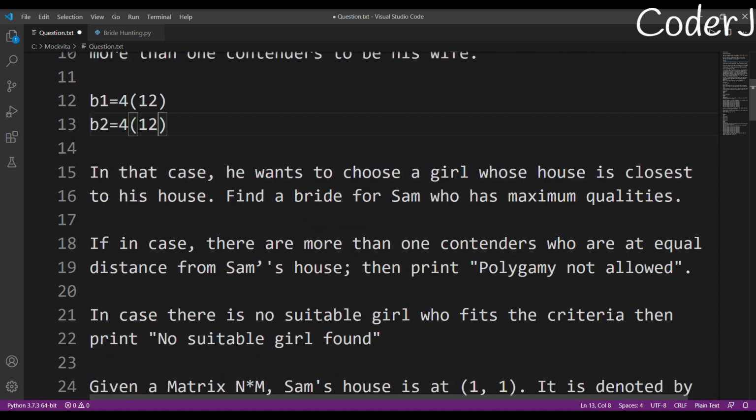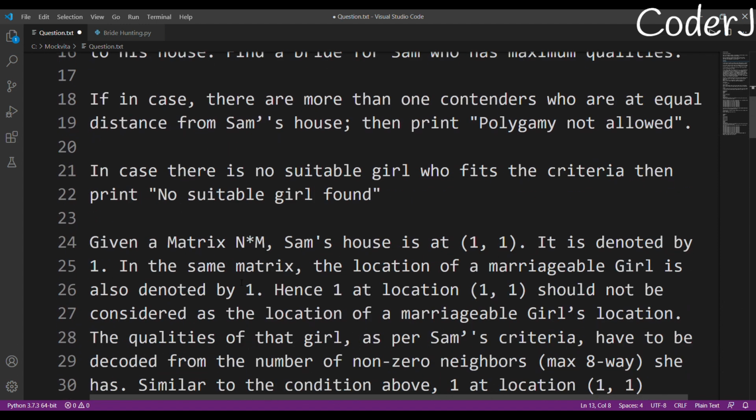And in case there is no suitable girl, which means there is not even a single girl present who has any quality, we'll just say no suitable girl found.